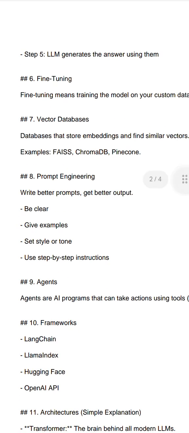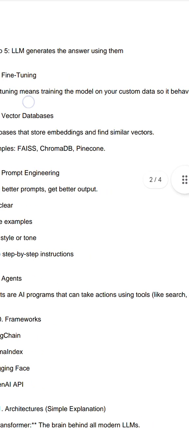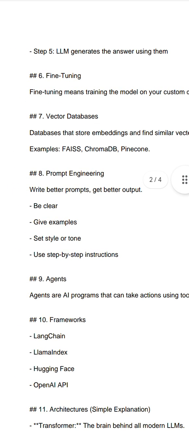Vector database. We have examples like FAISS, Chroma DB, Pinecone. What is a vector database? It is a database that stores embeddings and finds similar vectors. Text is converted into numbers, so for that we have a vector database which stores the meaning of text as numbers.